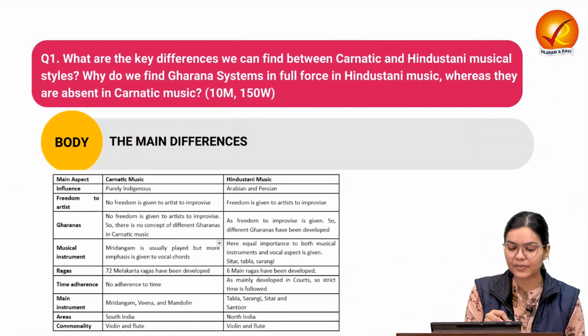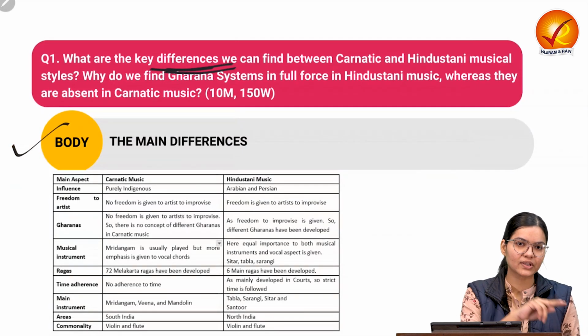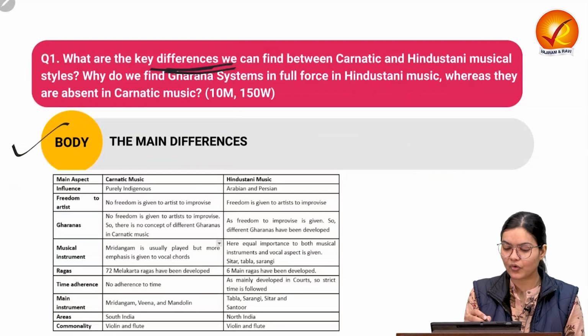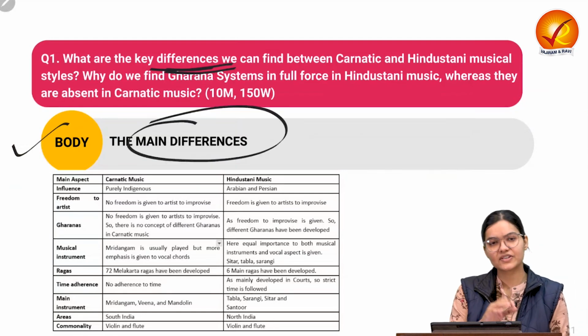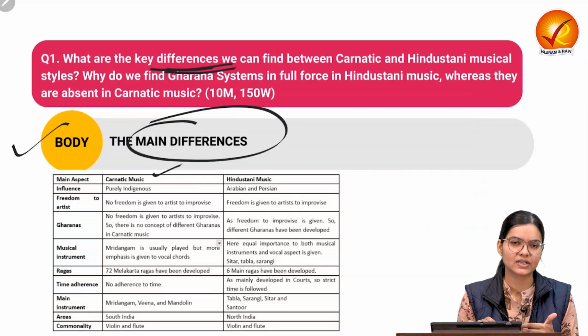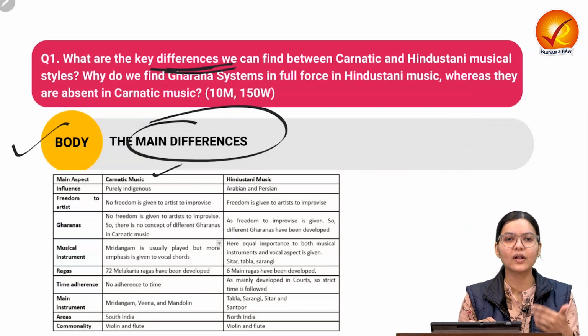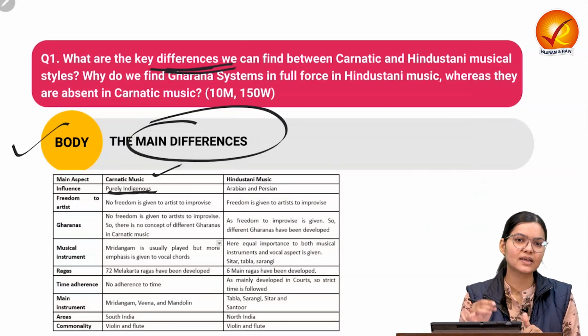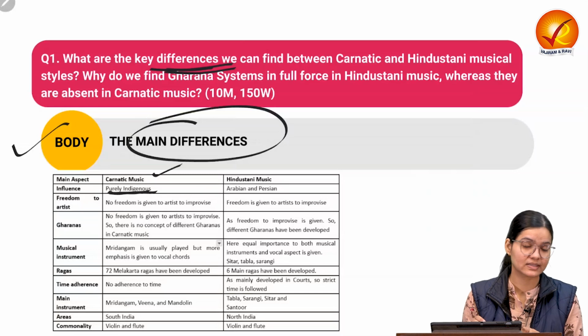So here in the first part of the body, we are going to talk about the key differences between both styles of music. So what are the main differences? First of all, if we talk about Carnatic music, it is purely indigenous. So whatever development, whatever evolved perspective we see in Carnatic music, these are purely indigenous.